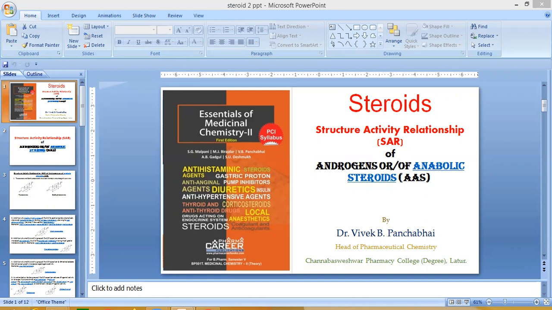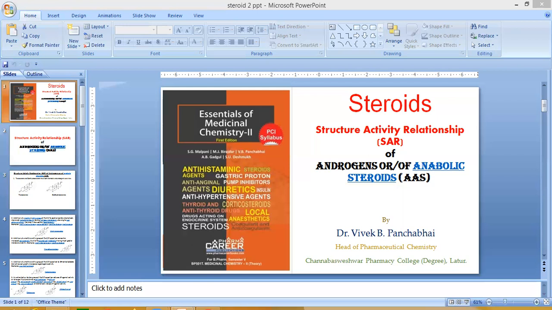It also increases progestogenic activity: addition of a methyl or ethyl group at the C17 alpha position of a 19-nortestosterone derivative can greatly increase progestogenic activity. Example is normethandrone. By substitution of a methyl group at the C17 position, it produces increased progestogenic activity when compared with testosterone.